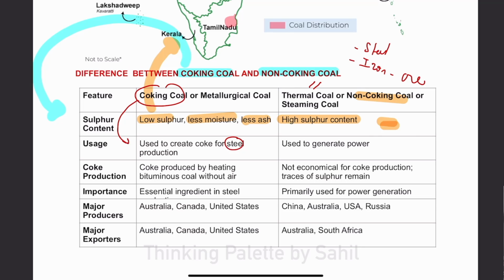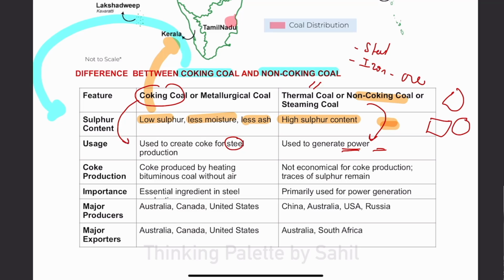But basically, thermal coal is just used for its calorific value, for heating purposes and in generation of power. Fine. This thermal coal or regular coal will be used. Now, when we talk about production of coke, how is coke produced?